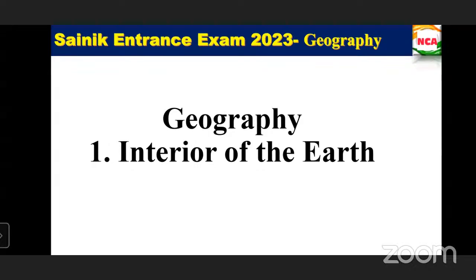In social science we have history, civics, geography, and economics. English and intelligence have been completed. Now we are going to start with the geography part.